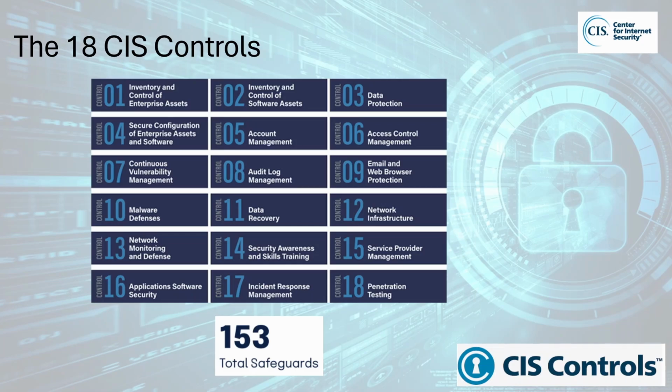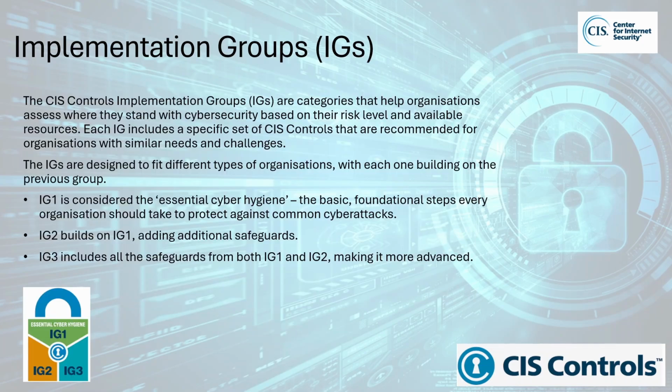Now across these 18 CIS controls, there are a total of 153 safeguards. We'll go into each of these safeguards in later lessons. Next we'll learn about implementation groups. CIS controls implementation groups, or IGs, are categories that help organizations assess where they stand with cybersecurity based on their risk level and available resources. Each IG includes a specific set of CIS controls that are recommended for organizations with similar needs and challenges. The IGs are designed to fit different types of organizations, with each one building on the previous group.